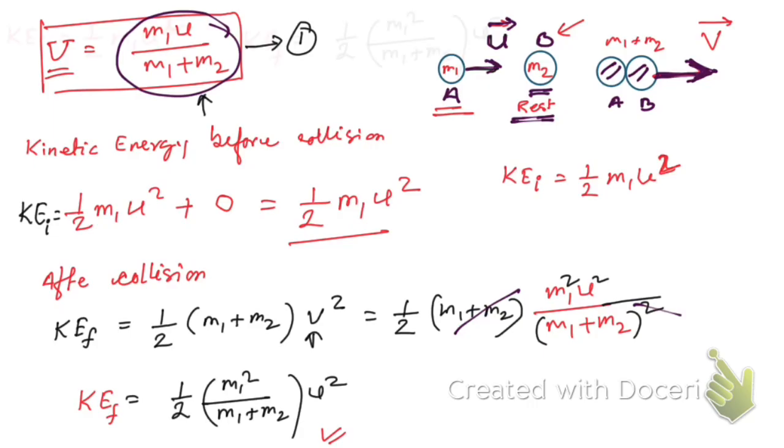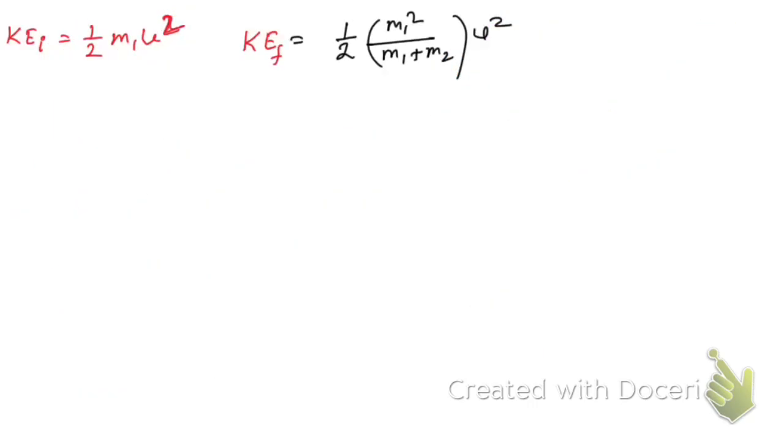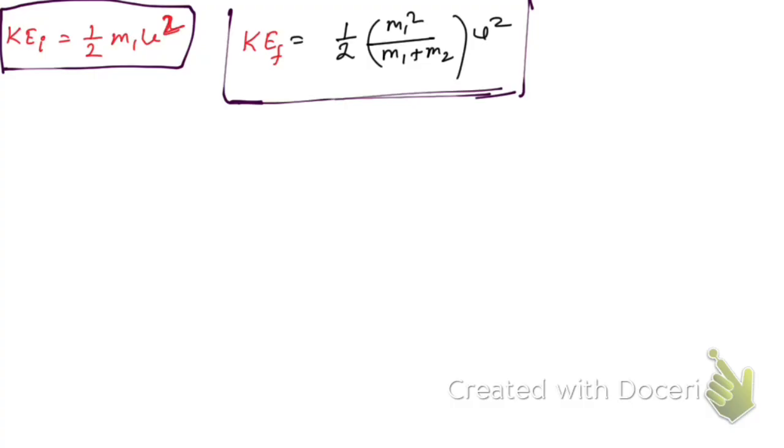Now you see, this is the expression for initial kinetic energy before collision, and this is the kinetic energy after collision. Though I have said there is a loss of kinetic energy, let us check mathematically whether that is correct or not. Before we calculate the loss of kinetic energy, let me show that kinetic energy before collision is greater than the kinetic energy after collision. Let me show that one first. So how to show that?